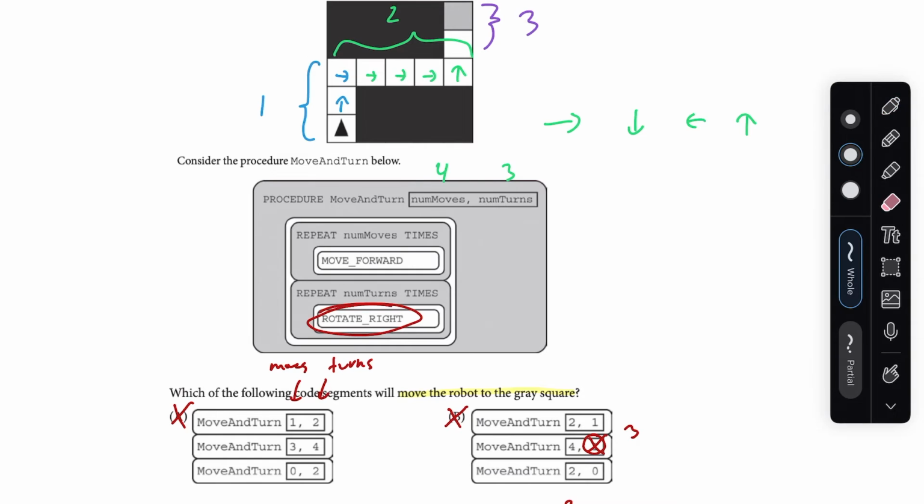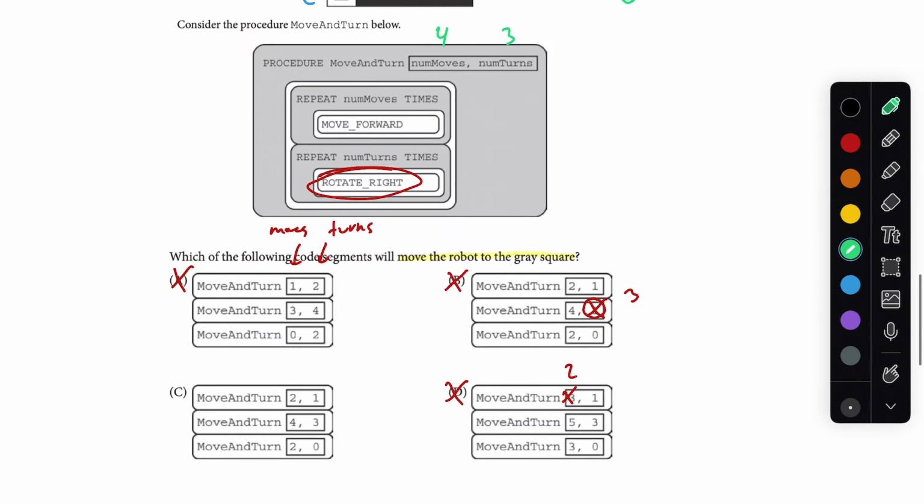So say, for example, you thought that we were rotating to the left, then we wouldn't need these intermediate steps. We could just rotate once to the left. But since we are rotating right, we need those intermediate steps. We need to be having 3 turns. So I would say the correct answer here is C, but let's go ahead and do the third step of this procedure just to make sure that we have the right answer.